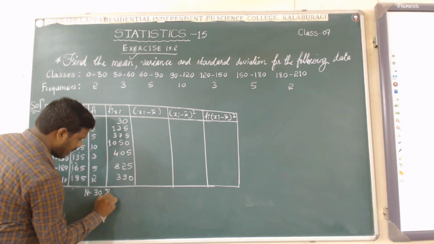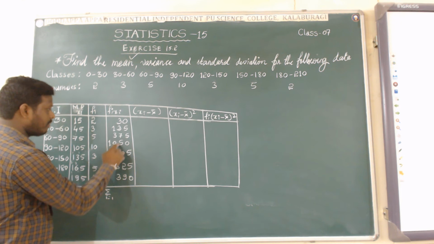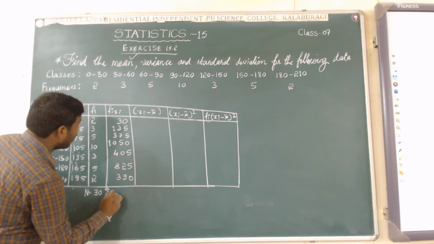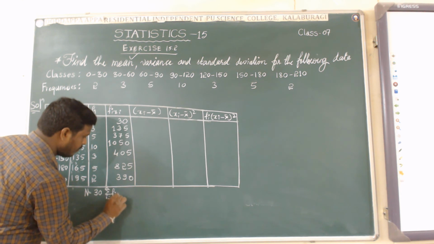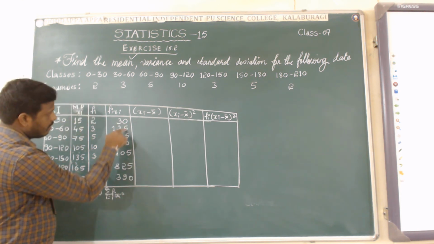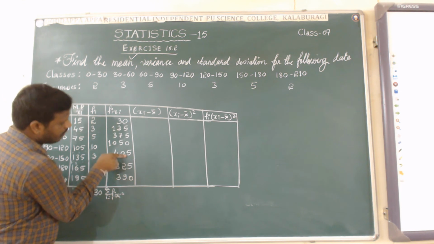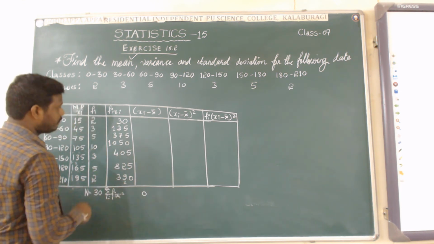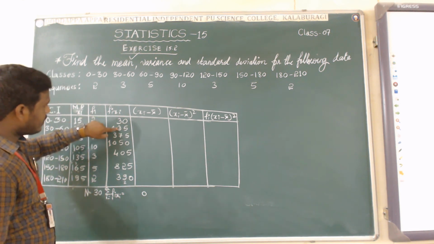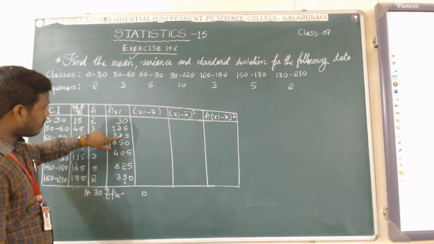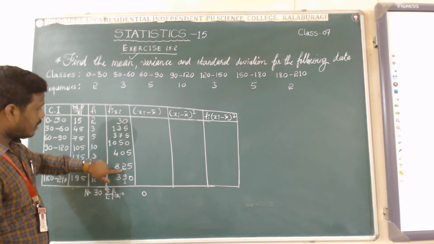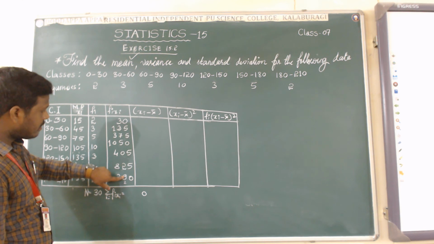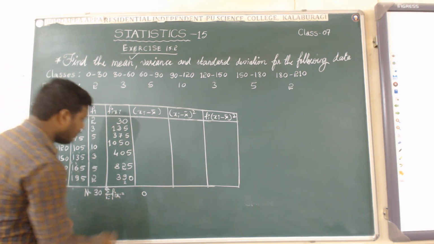This I will write in the symbol form. Summation i equal to 1 to 8, since 1, 2, 3, 4, 5, 6, 7, 8 are there. You have to mention 8. That is fi into xi equal to how much will we get? 5 plus 5 is 10, 10 plus 5 is 15, 15 plus 5 is 20, keep 0, carry 2. 3 plus 3 is 6, 6 plus 7 is 13, 13 plus 5 is 18, 18 plus 2 is 20, 20 plus 9 is 29, 29 plus 2 is 31.